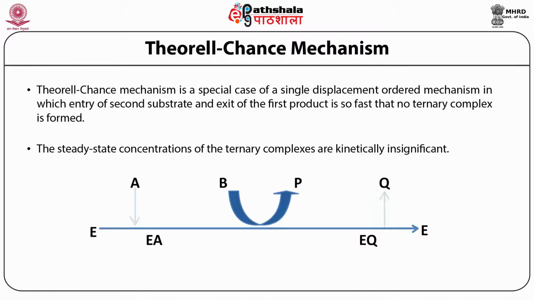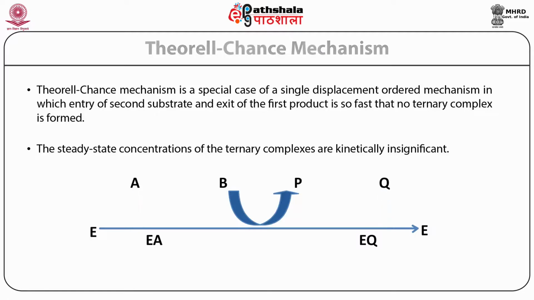At the same time, when substrate B enters, the product P releases. So we do not have any ternary complexes here. Ternary complex means the EAB complex, EPQ complex.